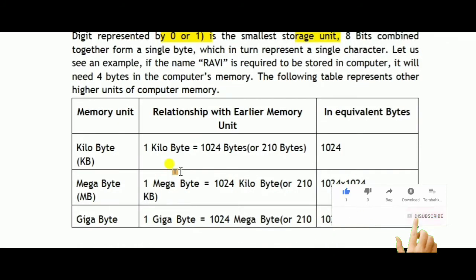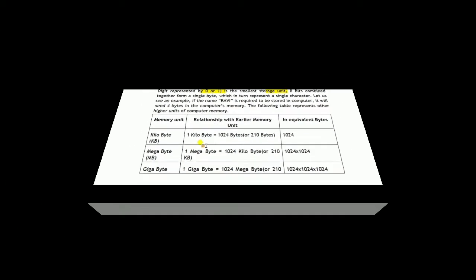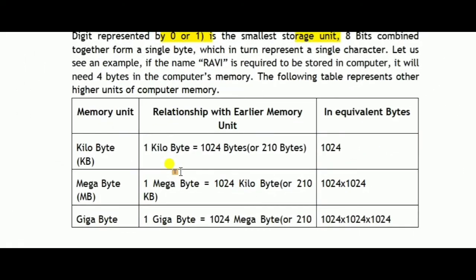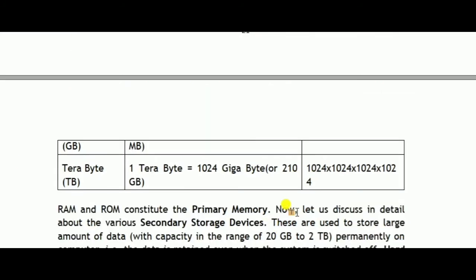Now we take a look at the kilobyte, which is a memory unit. 1 kilobyte is considered as 1024 bytes. So if the data is 1024 bytes, it means it's 1 KB, and a megabyte, 1 MB, is 1024 kilobytes. As well, a gigabyte is considered as 1024 megabytes, and a terabyte is considered as 1024 gigabytes.